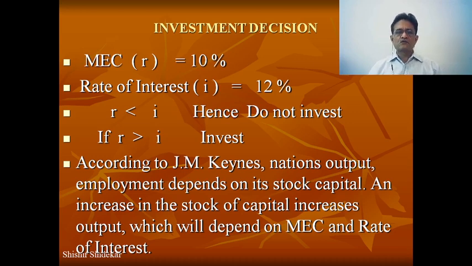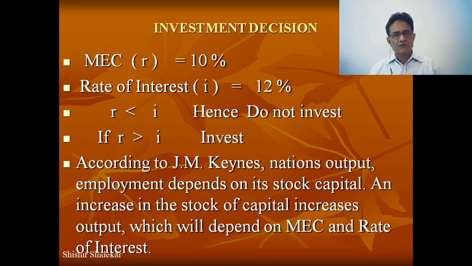Again, I would like to bring one more thing. Right now I'm not going to discuss the factors which determine the rate of interest. Keynes has provided a theory for that, called the liquidity preference theory of interest. Supply of money and demand for money will determine the rate of interest. It's so simple. Supply is determined by the central bank of that country. In India, we can say the Reserve Bank of India.